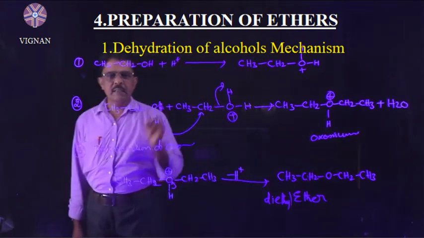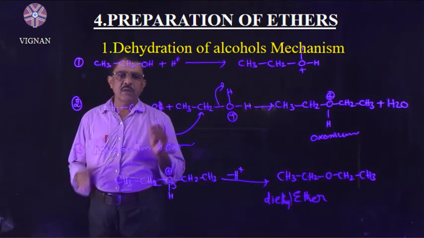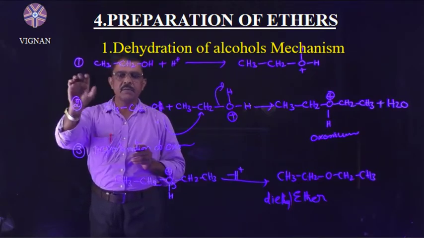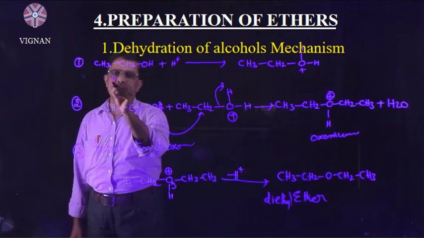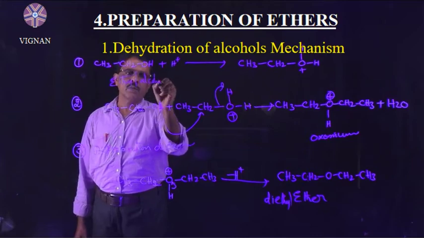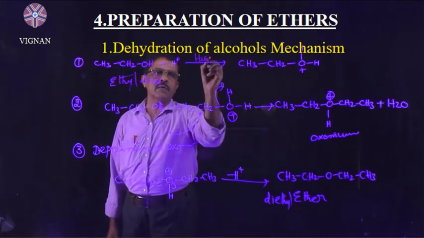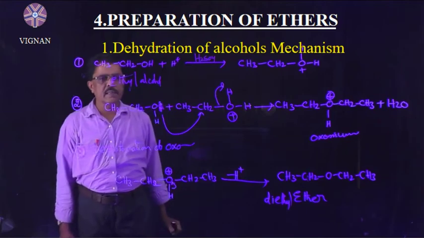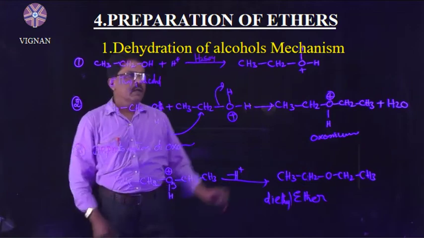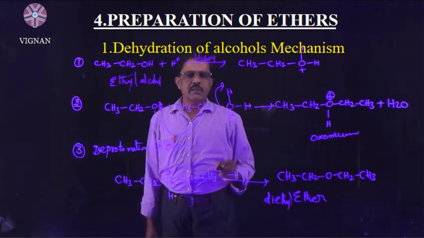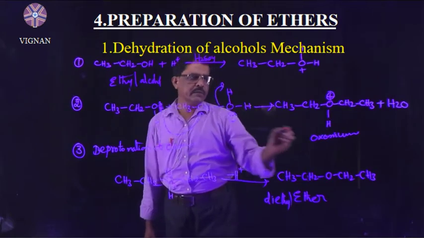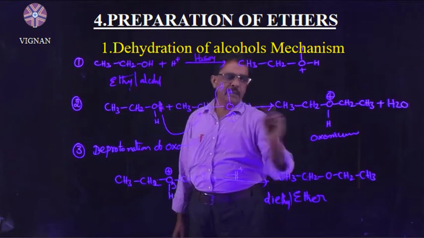So the mechanism of dehydration of alcohols involves three steps. First, protonation of ethyl alcohol; this proton is obtained from sulfuric acid and attacks the OH group to form the oxonium ion. This reacts with one more ethyl alcohol molecule to form an oxonium ion by elimination of water.